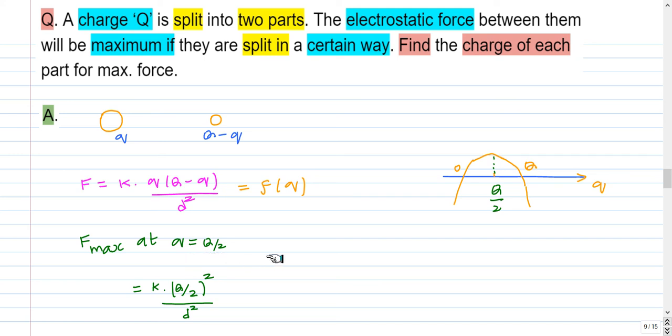So the force is maximum at q equal to capital Q by 2. The force between the 2 parts will be maximum if the 2 parts are equal, both of them having equal charges of Q by 2. And the force between them is given by Coulomb's law, k into the product of the charges, that is Q by 2 squared, divided by the distance squared.